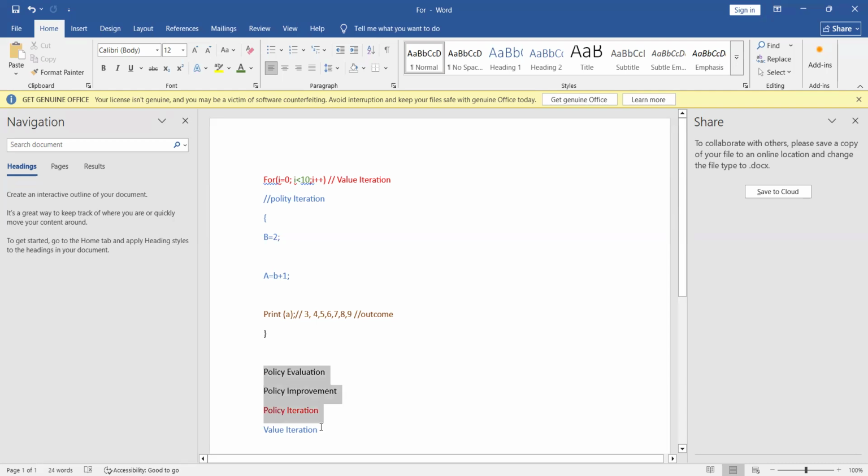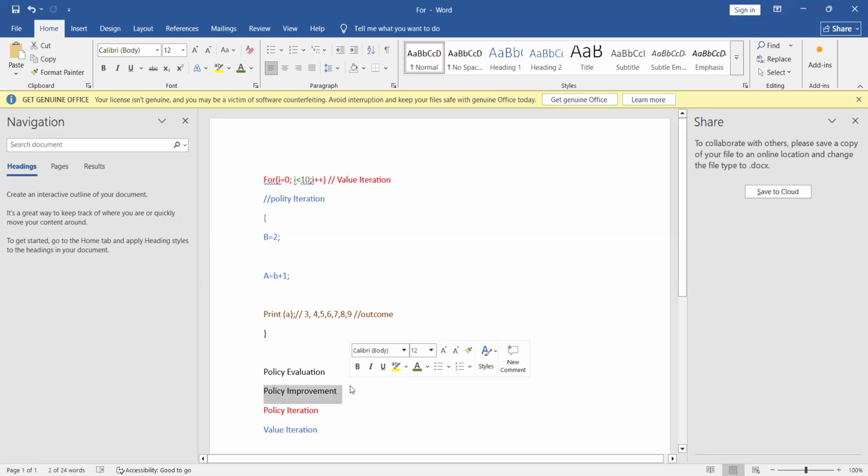So these are the four things we have in our dynamic programming. One is policy evaluation, one is policy improvement, one is policy iteration, and the final is value iteration. This value iteration is nothing but this for loop, because on this iteration, the entire policy is going to iterate. Whatever I've written in blue is your policy iteration, because this policy is getting iterated on this value iteration, correct?